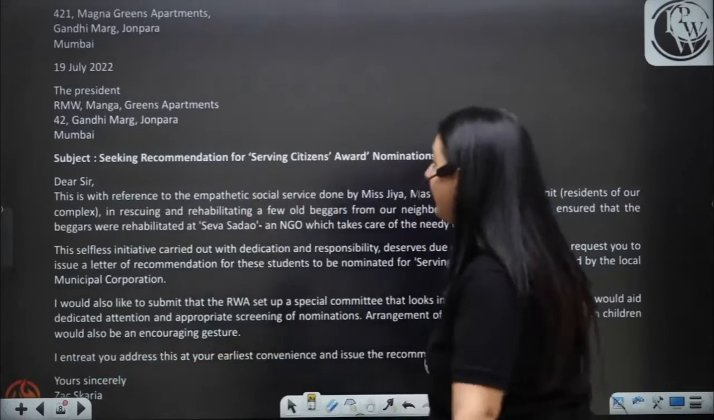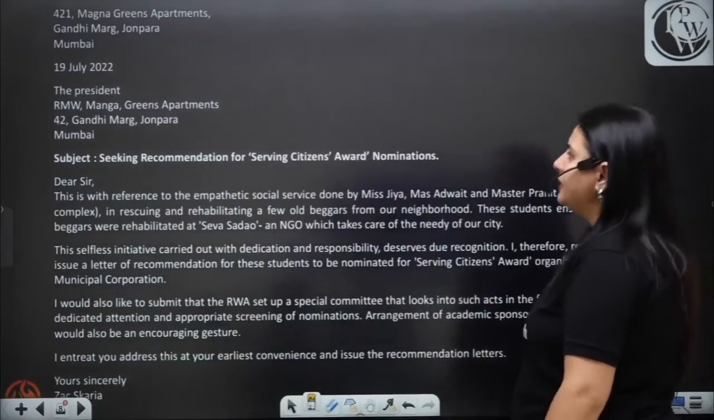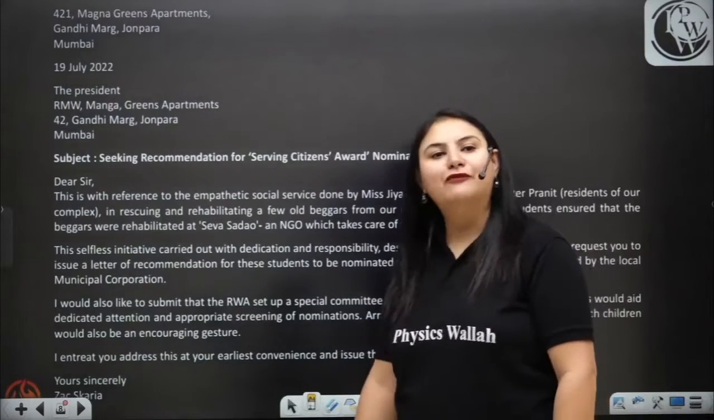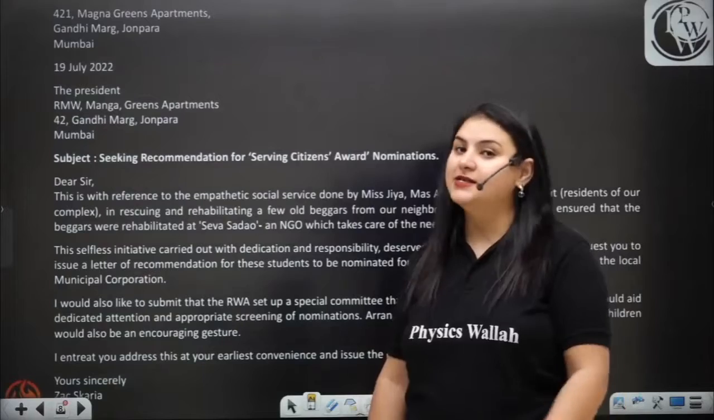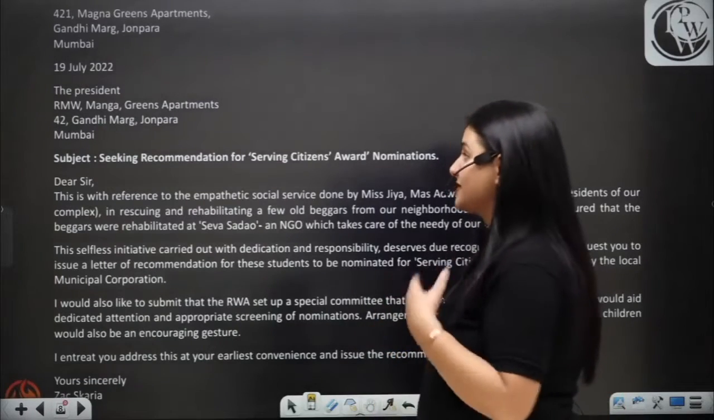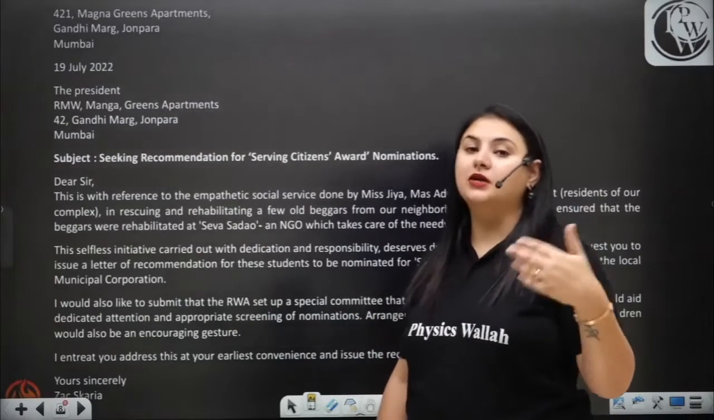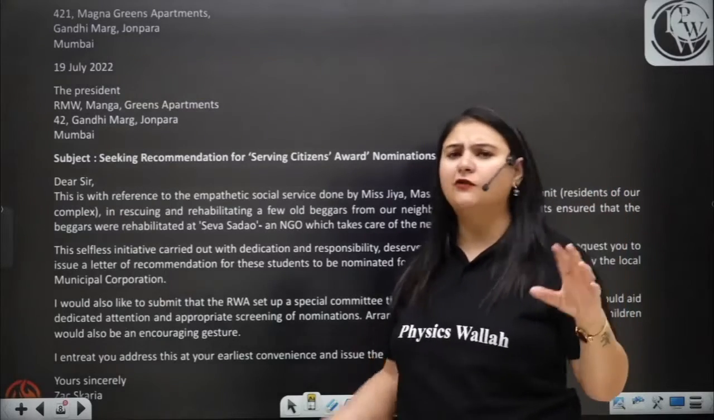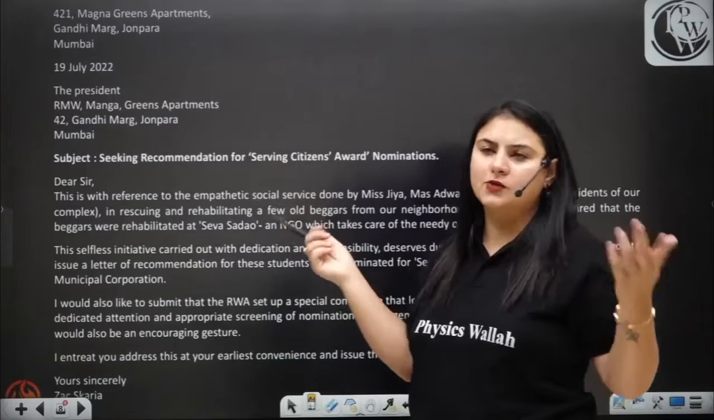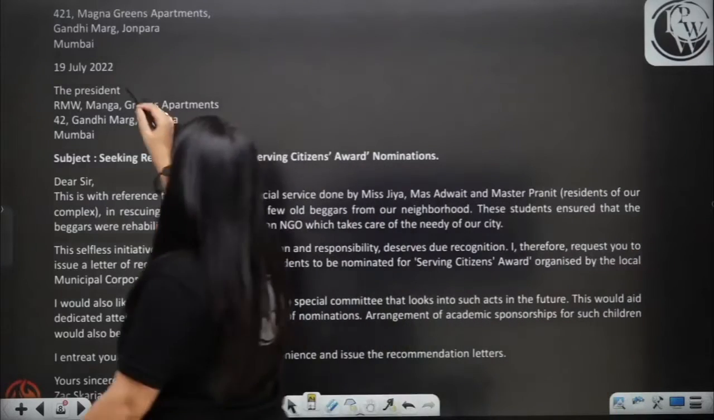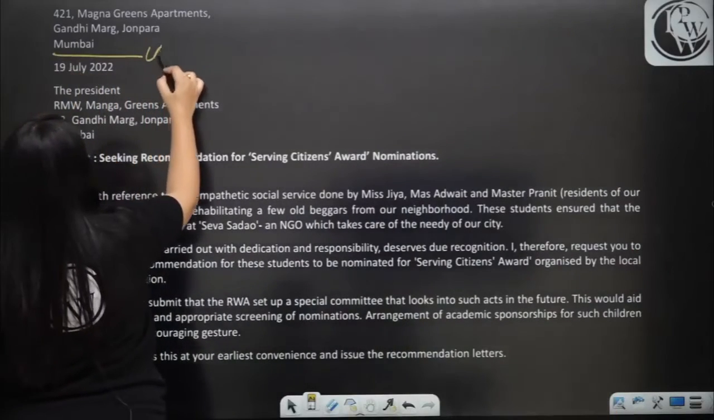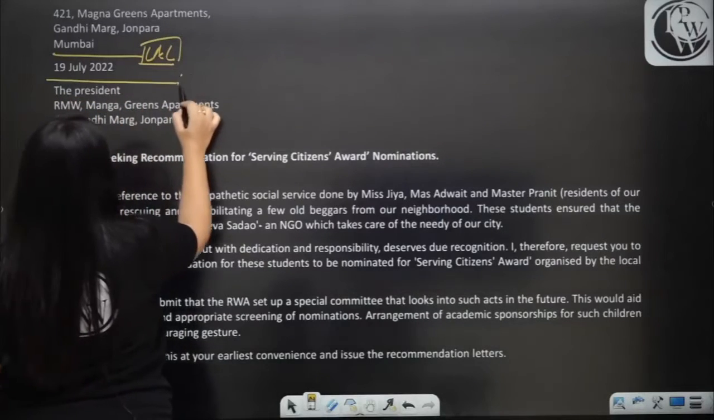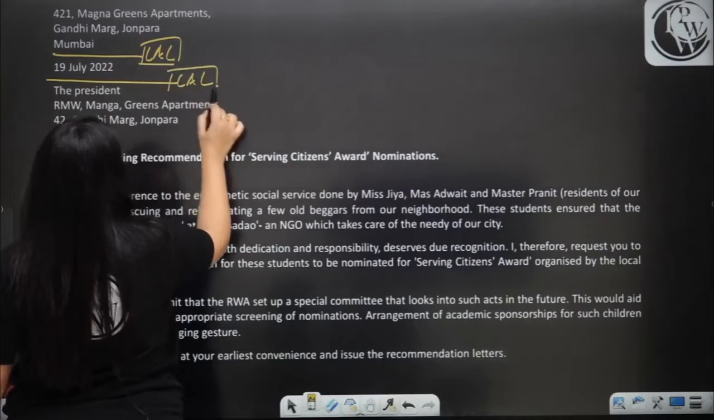Then you start writing it. 421 Magna Green Apartments, Gandhi Marg, Jaunpara, Mumbai. Now they have written the address in 3 lines. You can do what? You can just write the house number in the starting, 421. Then you can write Magna Green Apartments. But even if you do that, okay, that's okay. Now again, leave a line. Leave a line. Then date is given. Then again, you have to leave a line.